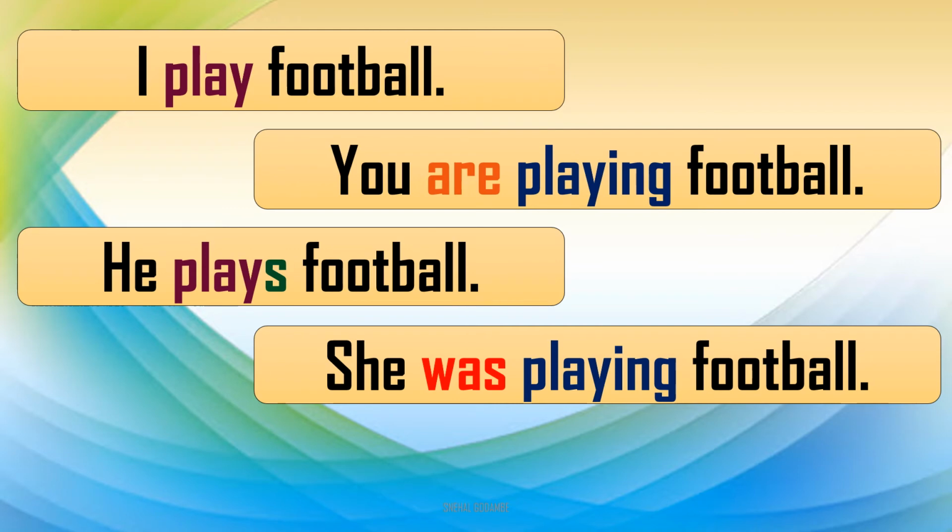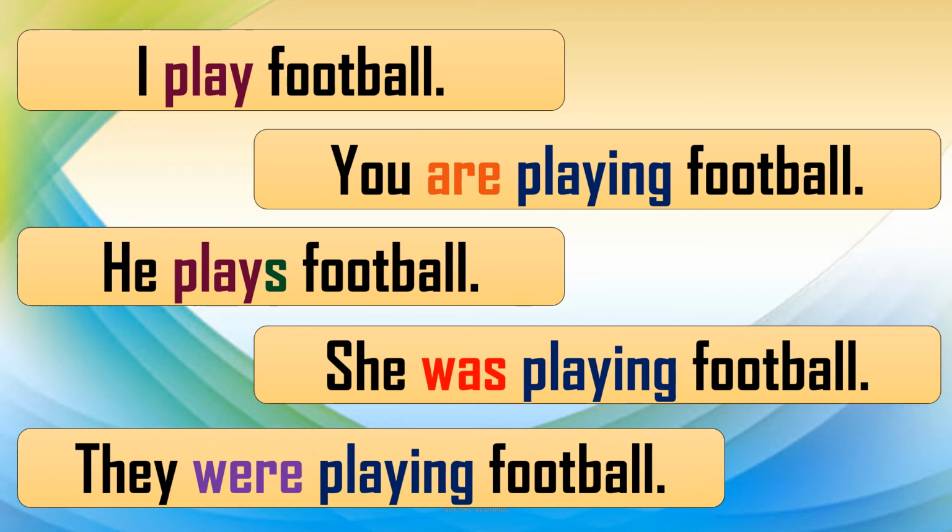We saw earlier that if the person of the sentence changes and the tense changes, the verb changes. Which verb? The finite verb. Here we changed present to past. She was playing football. Was is the past tense of is, right? So here the verb has changed. It changed according to the tense also.